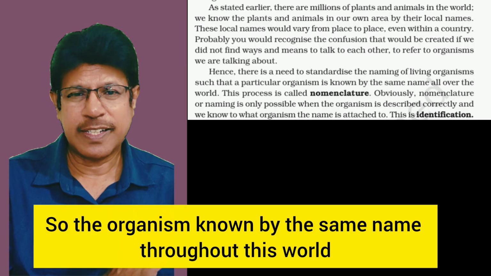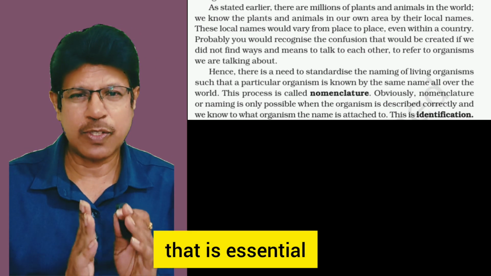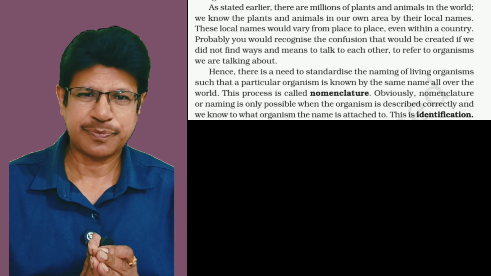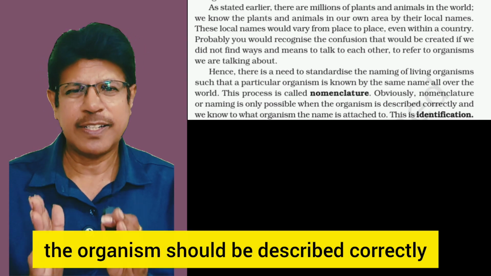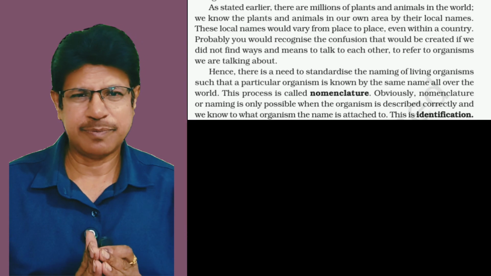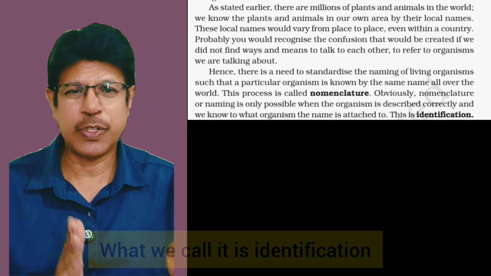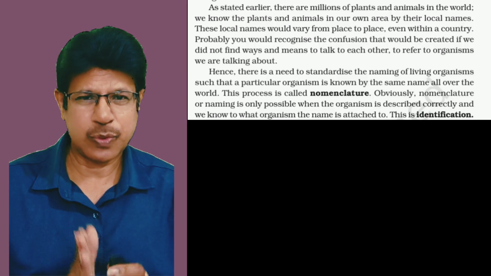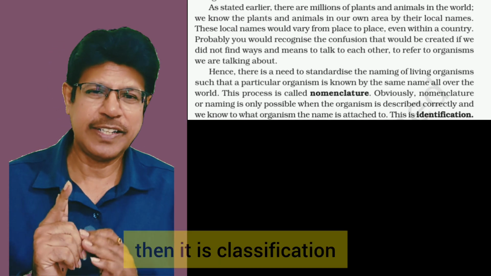The organism being known by the same name throughout the world, that is what we call nomenclature. Before naming an organism, the organism should be described correctly. To which organism the name is tagged, that is identification. So identification is the first step, then nomenclature, then classification.